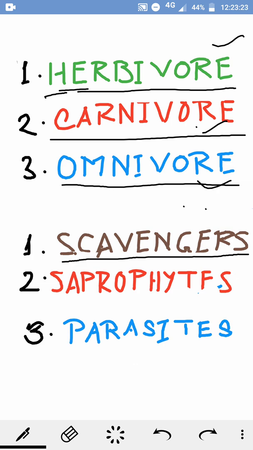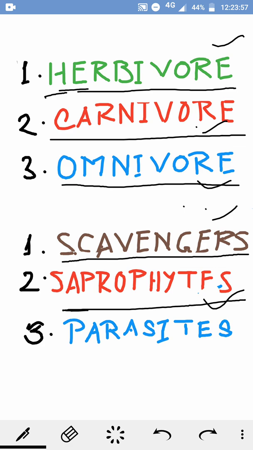Actually there are some organisms that grow and take their food from dead and decaying substances, and these are called saprophytes. So some take the flesh of dead animals, like scavengers, and some grow on dead and decomposed organisms and take their food from there. These are called saprophytes. And some organisms take the food from the body of the host.